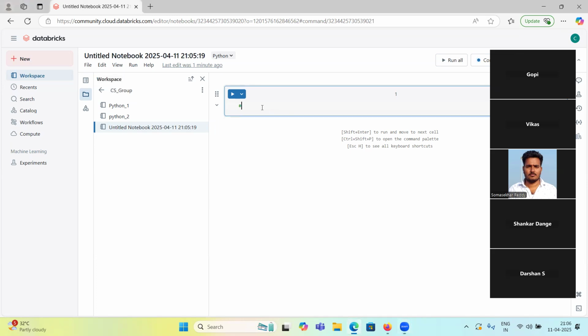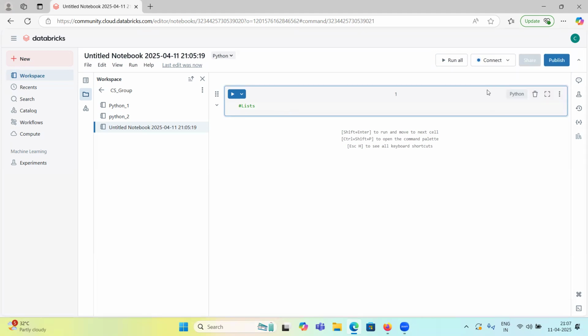So first we will discuss lists. Till now we have seen string, integer, float, different types of data types, but we cannot store them sequentially. They are not sequential data types. But if you want to store many items in only one variable, then we can go for lists, tuples, dictionaries, and sets.